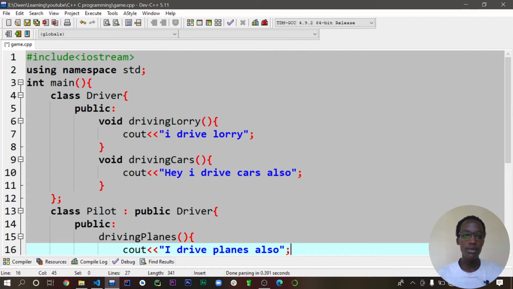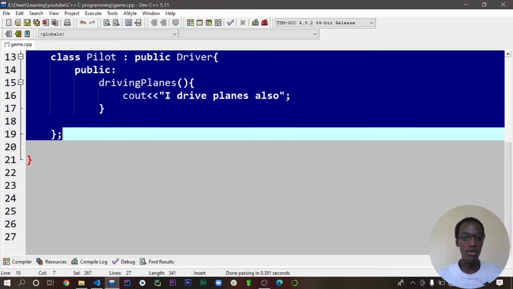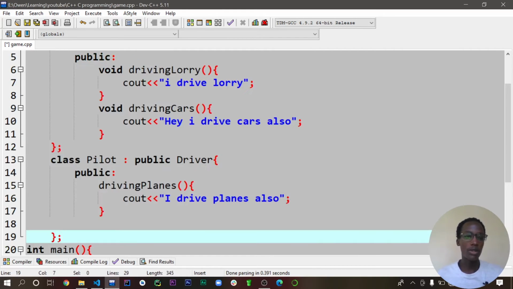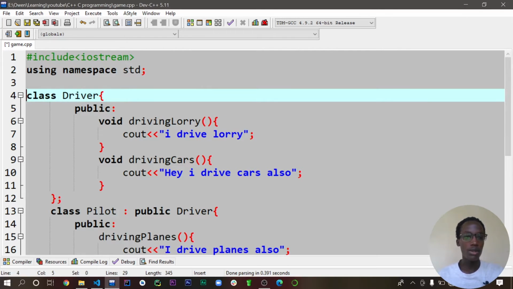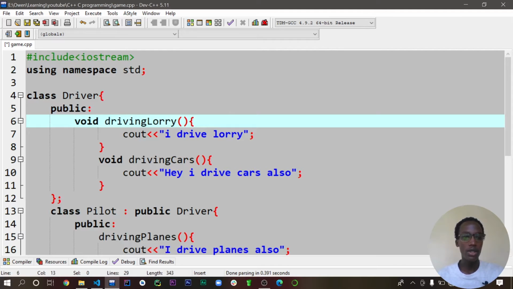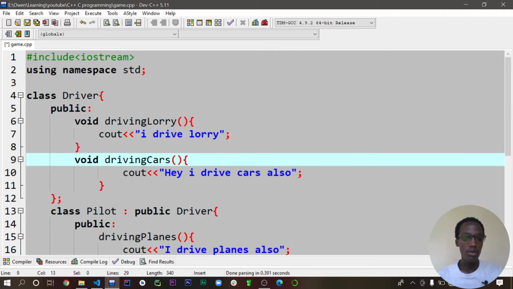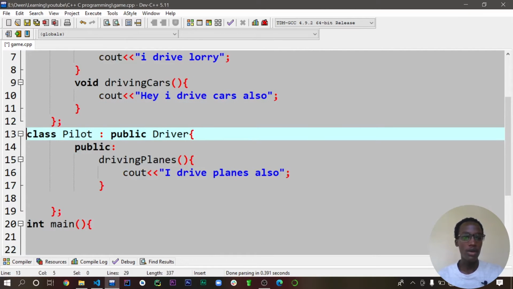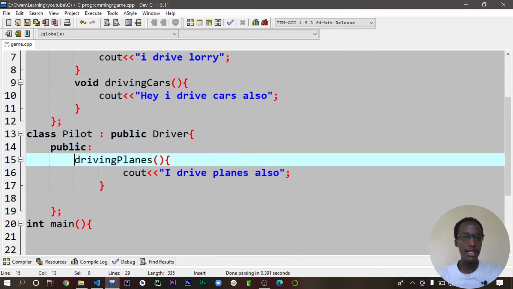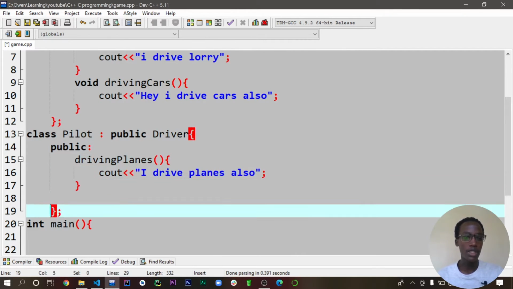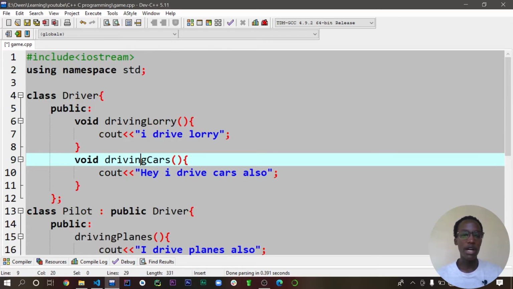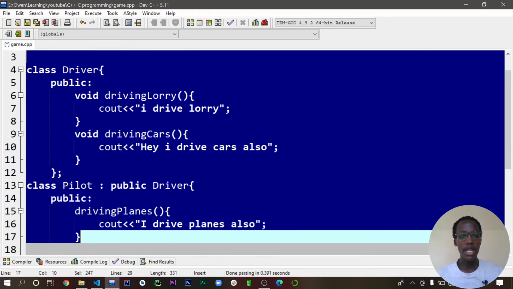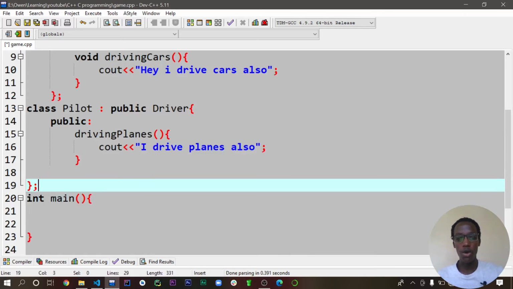So we can now shift this outside the main method. So just cut it, make sure you are outside this, and then at the top here paste your code. So I'm just going to do some quick alignments here. Yeah, so that's actually done. We also want to make sure that we have the right indentation of our code. Great, now we are done. So you have to make sure, while you are doing class inheritance, that all your classes are outside the main method, so that it will allow you to call these methods.